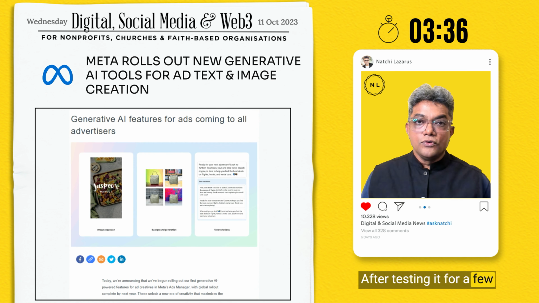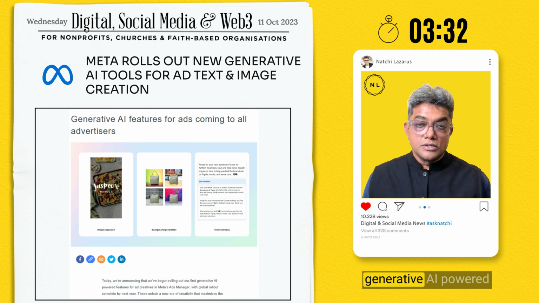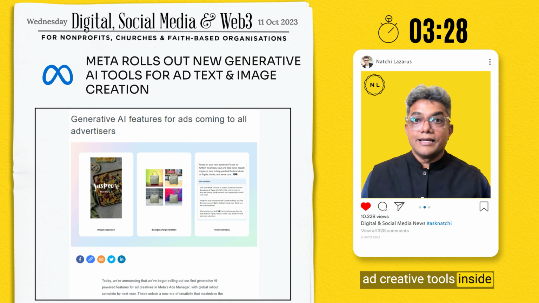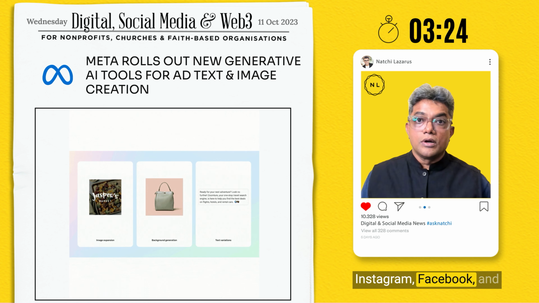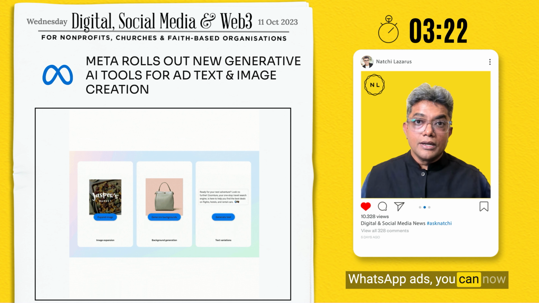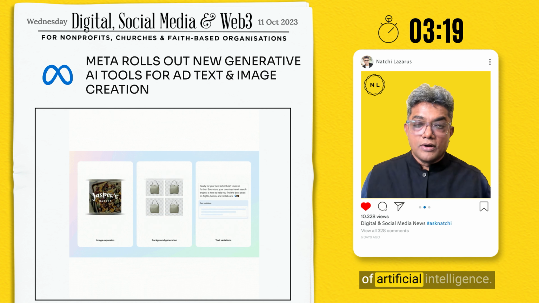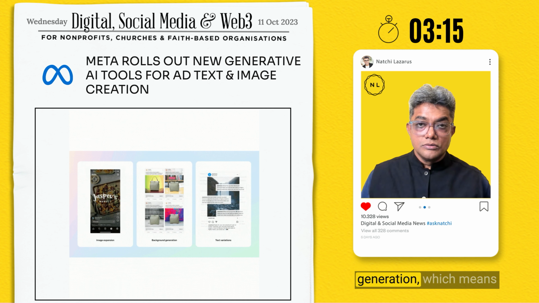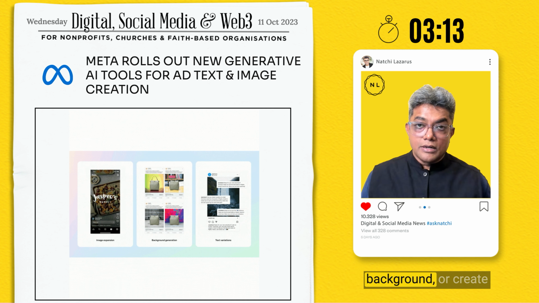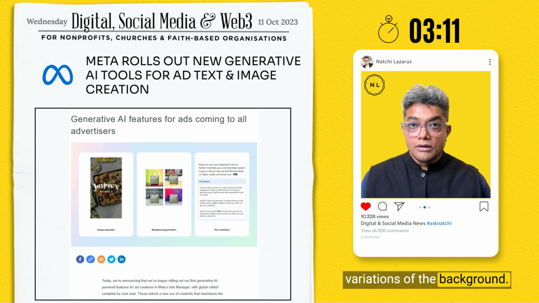After testing it for a few months, last week Meta announced that they are starting to roll out the generative AI powered ad creative tools inside Meta's ad manager, which means for your Instagram, Facebook, and WhatsApp ads, you can now start leveraging the power of artificial intelligence. The tools include background generation, which means if you have a photo, you want to change the background or create variations of the background, you can do that.